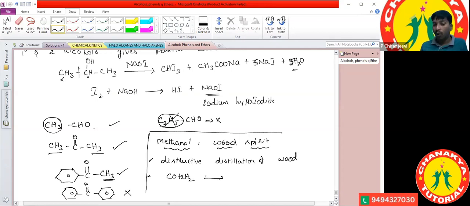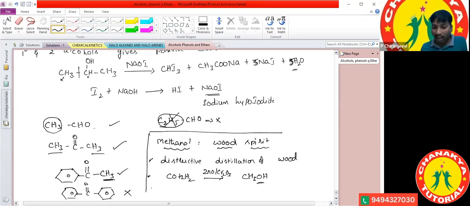When water gas undergoes the reaction in presence of zinc oxide and Cr2O3, it is converted into methanol, CH3OH. Sorry, it is not oxidation here, it is reduction: carbon monoxide undergoes reduction in presence of zinc oxide and Cr2O3 and is converted into methanol.